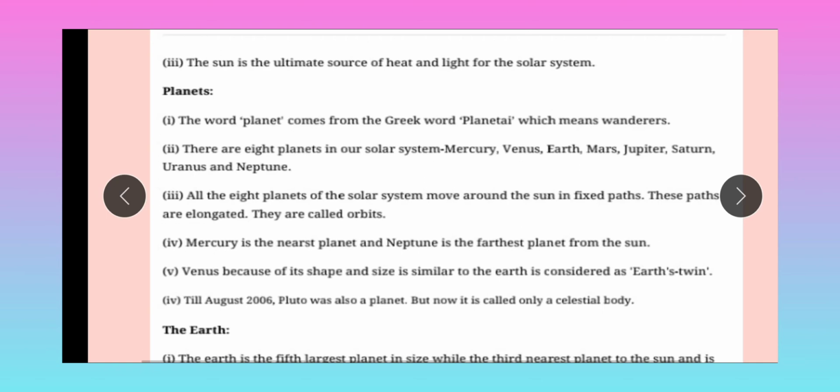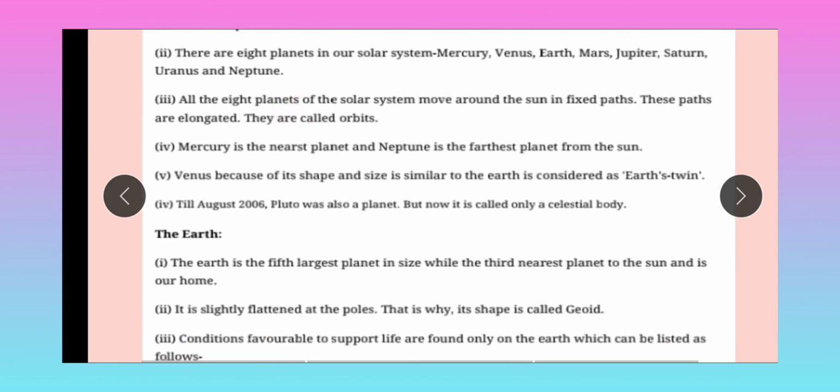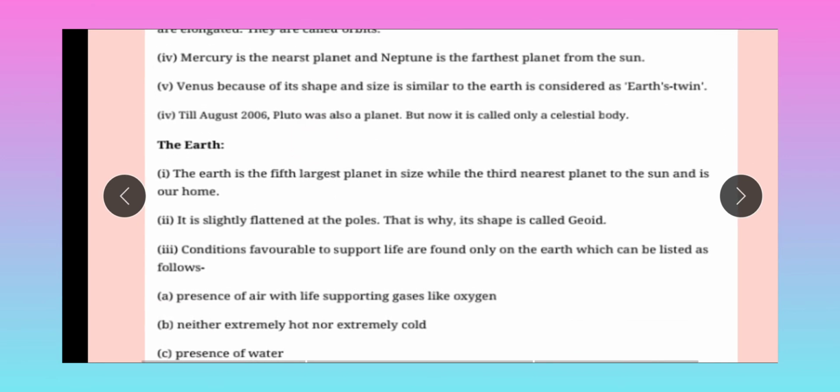Next, planets. The word planet comes from the Greek word planetai, which means wanderers. Second point, there are 8 planets in our solar system: Mercury, Venus, Earth, Mars, Jupiter, Saturn, Uranus and Neptune. Third, all the 8 planets of the solar system move around the sun in a fixed path. This path is elongated, which means oval in shape. These paths are called orbits.